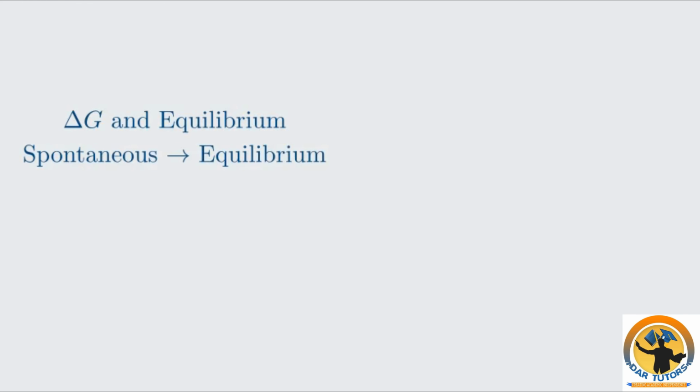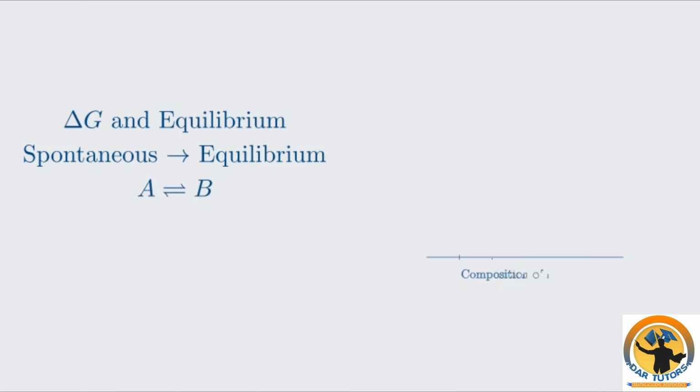We have explored Gibbs energy and its link to spontaneity. Now let's connect Gibbs energy to chemical equilibrium. This will provide a deeper understanding of why reactions proceed to a certain extent. Remember, a process is spontaneous if delta G is negative, non-spontaneous if delta G is positive, and at equilibrium when delta G is 0. Consider a simple reversible reaction between reactants A and products B.